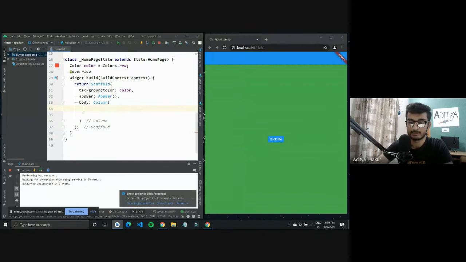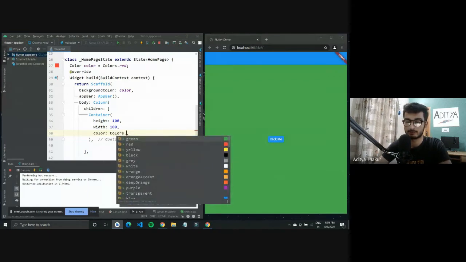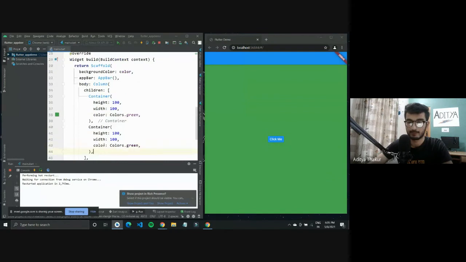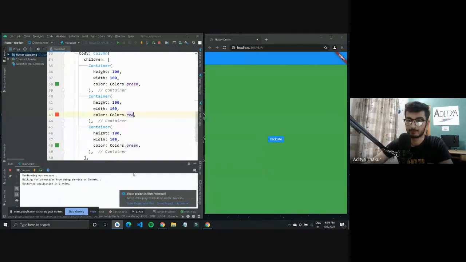And column takes in some children. So you have to first define children, then give it the container as its child, and also give it a width and some color. You can do it by Colors dot green. Yeah, so we can just copy and paste this. So we'll have it as red and then black.